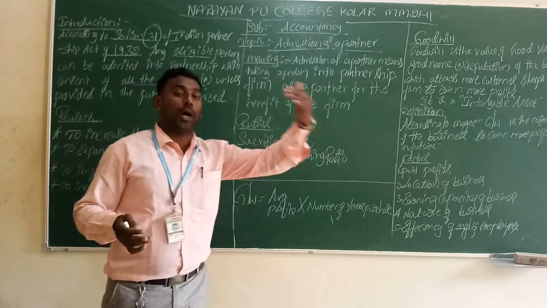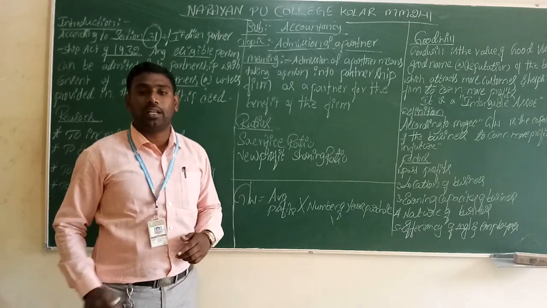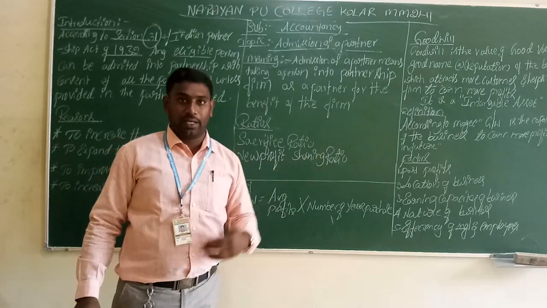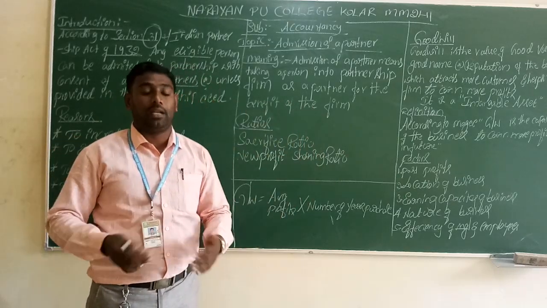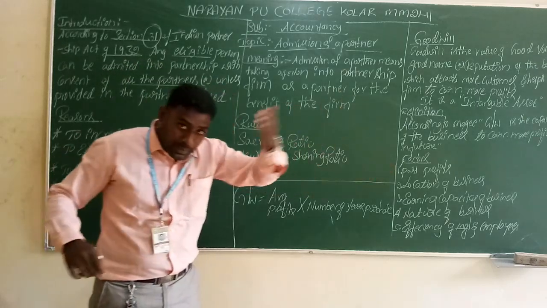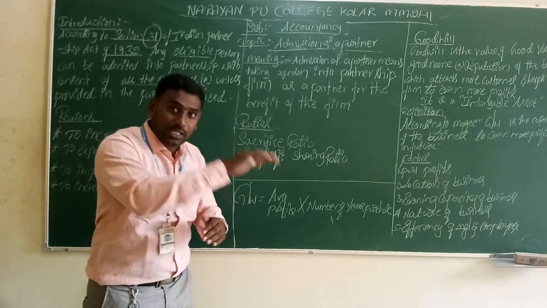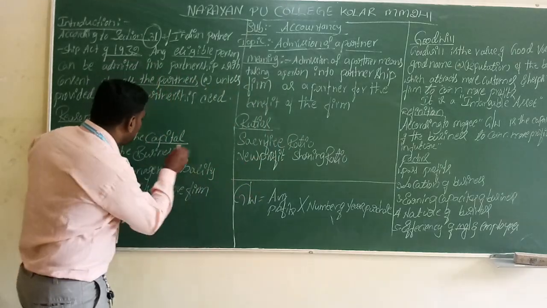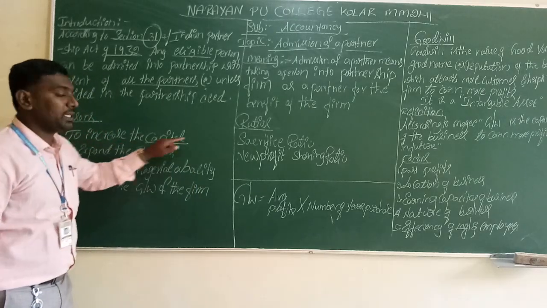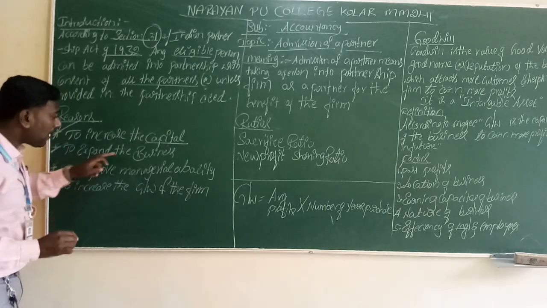If we borrow money from outside, we have to pay interest. We have to pay some part of our income to some other person. For that sake, without paying our income, we want to get the capital, we want to get the investment. It means there is one way: we welcome one more person into the business. Whenever he enters the business, he invests something into the business. That something will be called capital. The first reason is to increase the capital of the business. The second reason is to expand the business.